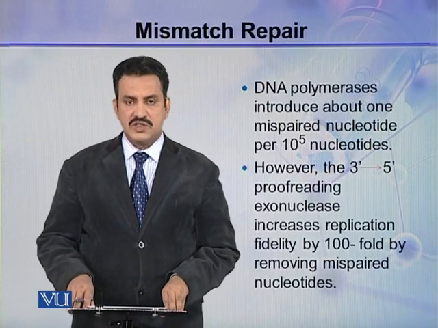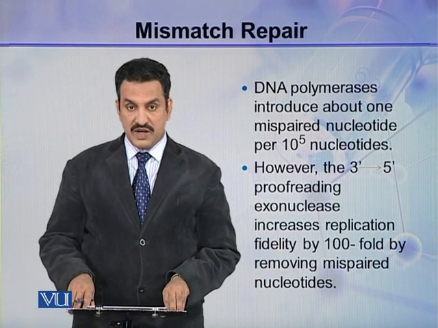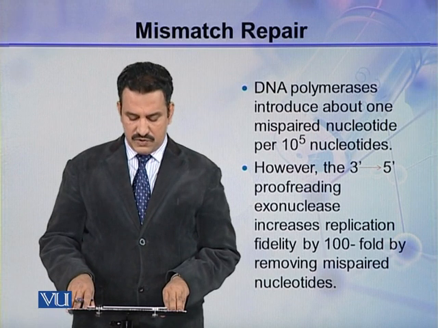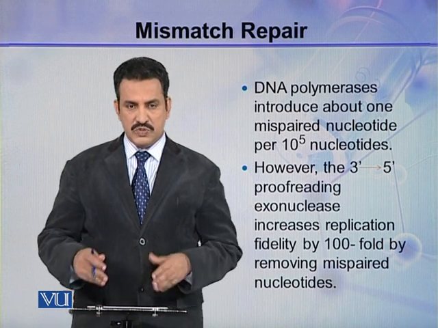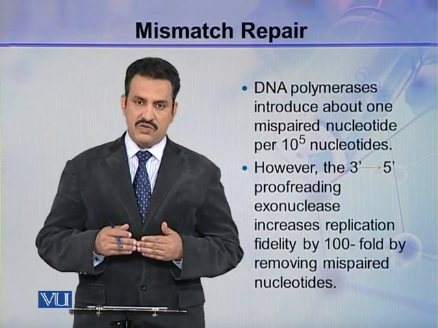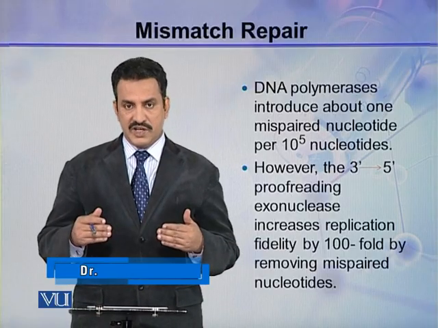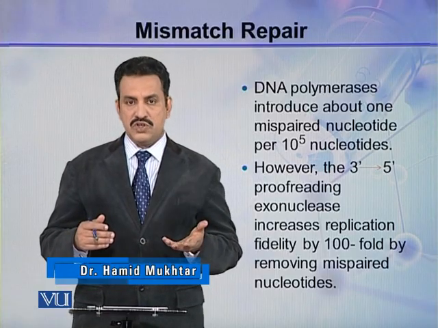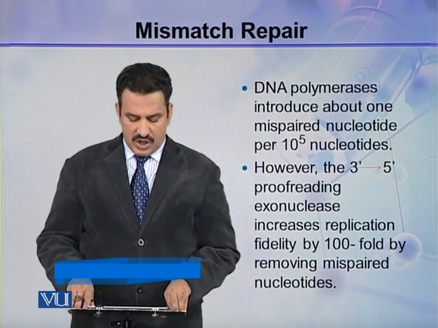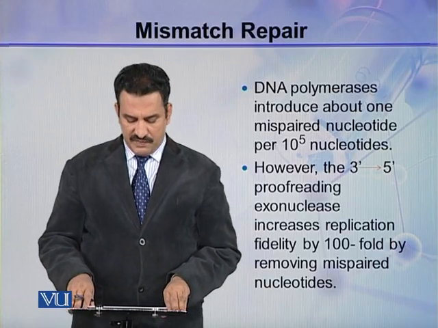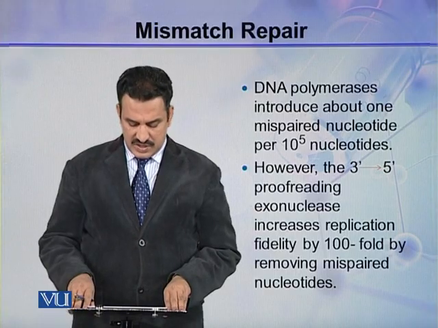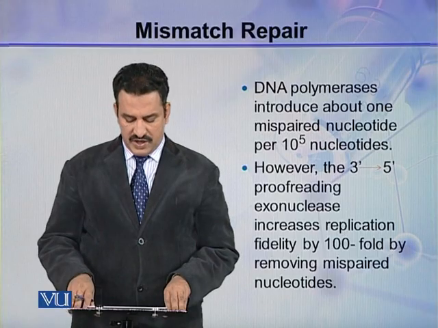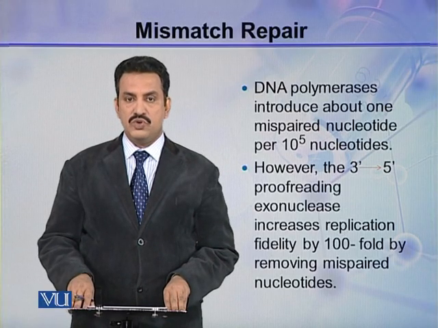DNA polymerases introduce about one mispaired nucleotide per 10 to the power 5 nucleotides. So it means if there are 10 raised to the 5 nucleotides, there is a chance that one mispaired nucleotide has been introduced in the DNA. However, the 3' to 5' proofreading exonuclease increases replication fidelity by 100 folds by removing these mispaired nucleotides.